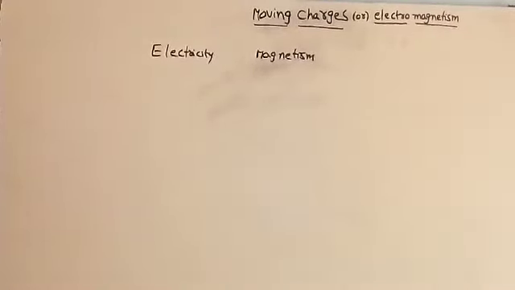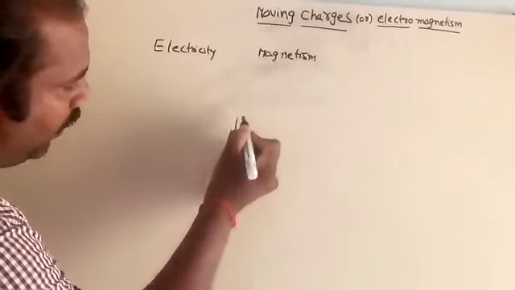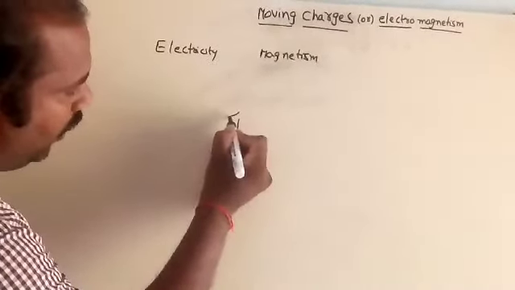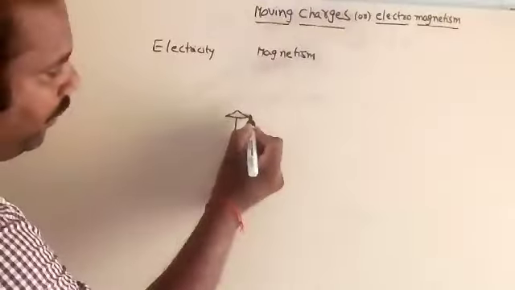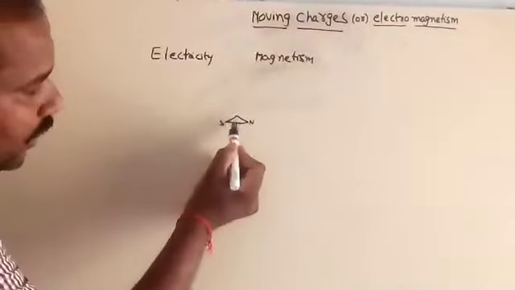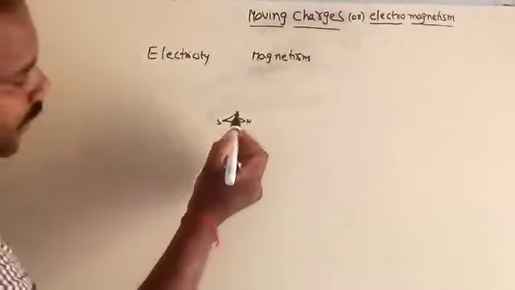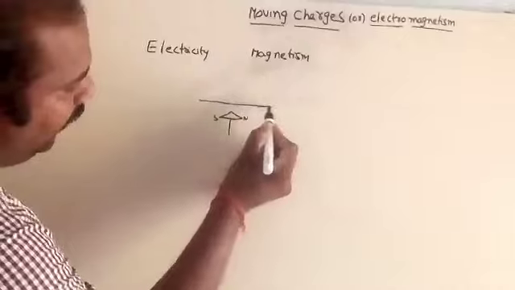But in 1820, a physics scientist, namely Christian Ørsted, has done one simple experiment. What he has done, he kept one magnetic compass needle, and surrounding this compass needle he has kept one current passing conductor.